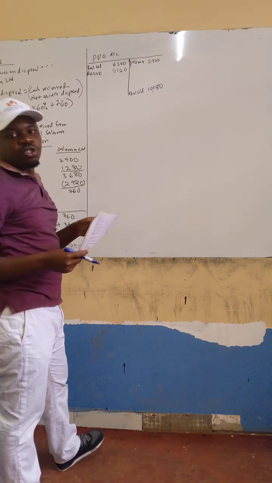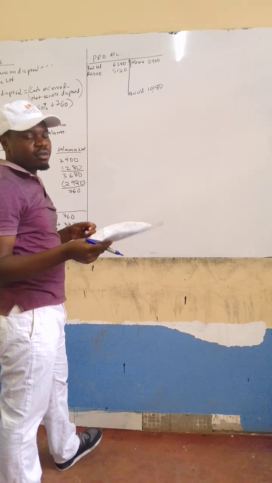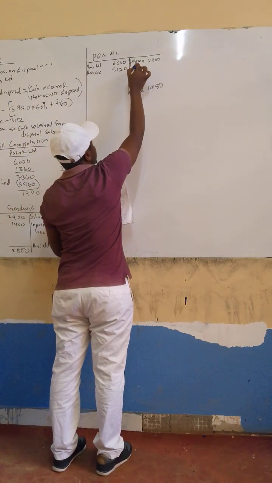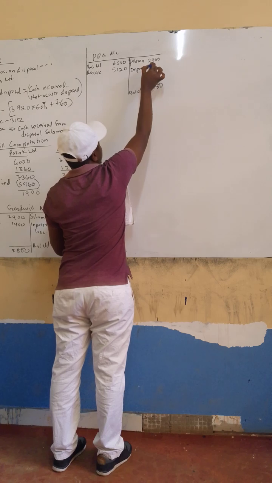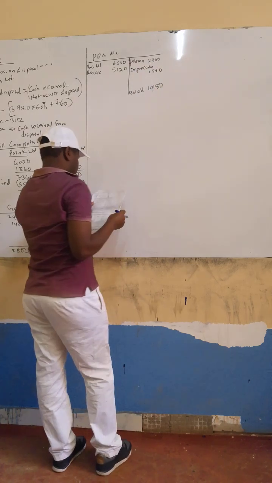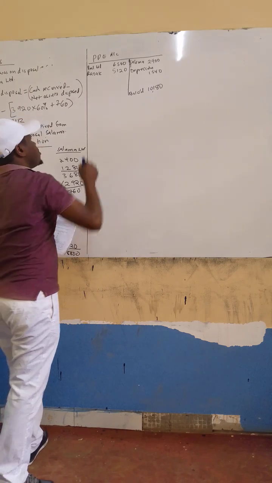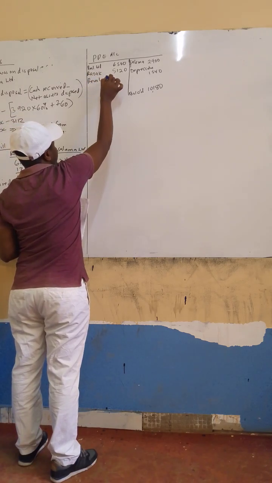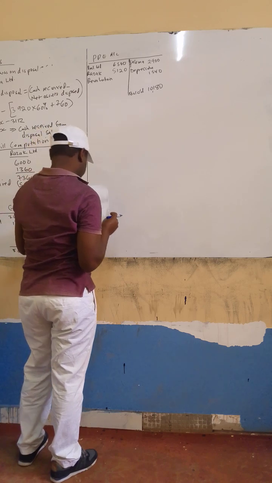And then, of course, we also had depreciation, which was 1,540, and we also had revaluation in the last note, revaluation reserve or revaluation surplus.